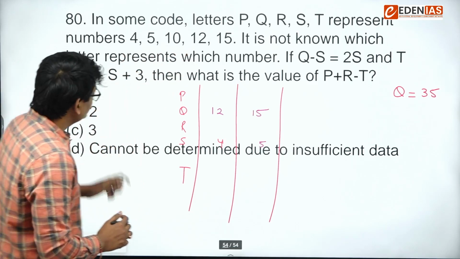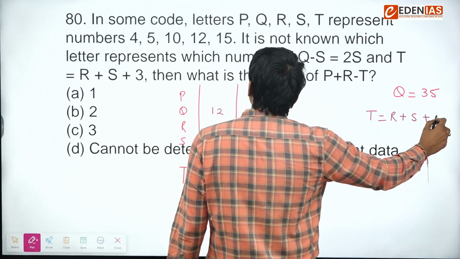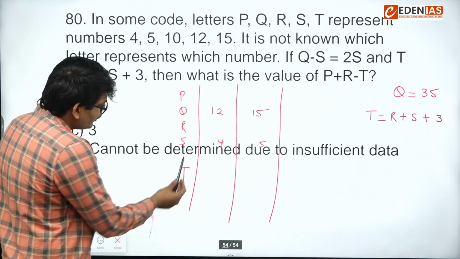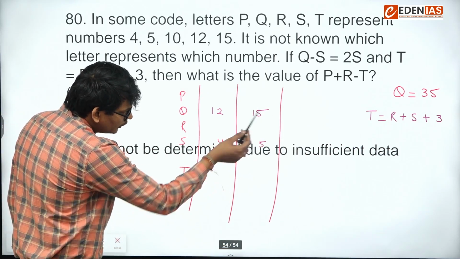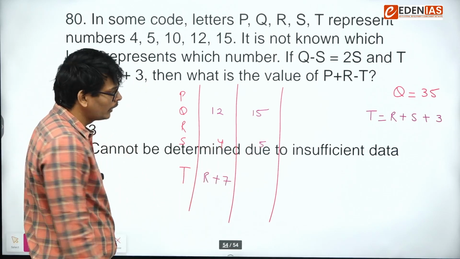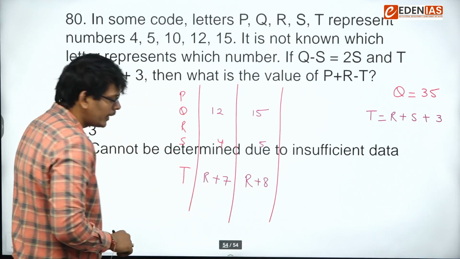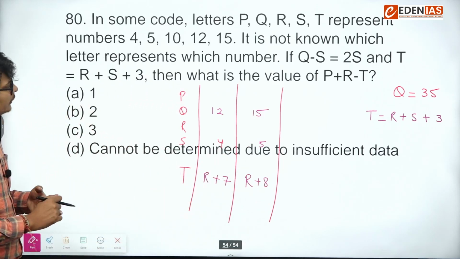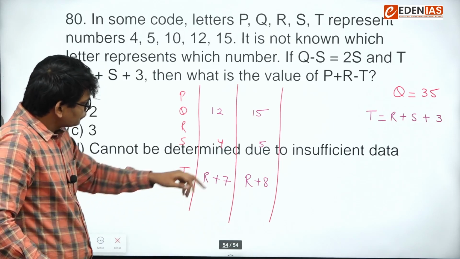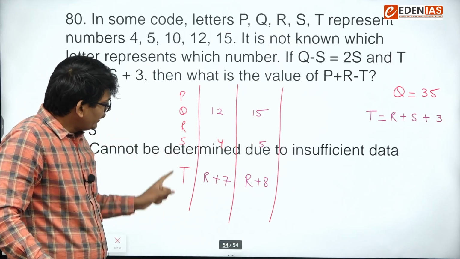Next, T is equal to R plus S plus 3. Okay. Now let's try to find out. If I use S as 4, so can I say T will be R plus 7? If I take S as 5, I can say T is R plus 8. Okay. Then what is the value of P plus R minus T? Fine. Now, according to the second case, Q is coming out 15 and T is R plus 8.